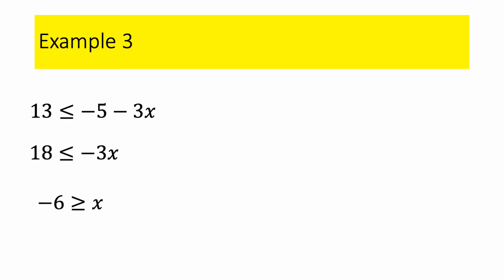I'm flipping the inequality. Once again, I'm going to read it from variable to number. So I'm reading from right to left. This says x is smaller than or equal to negative 6. So this one's going to be a closed circle. x is smaller than or equal to negative 6.